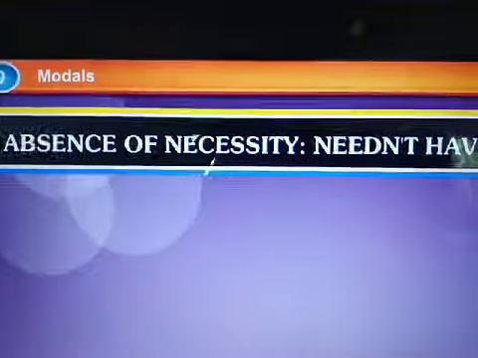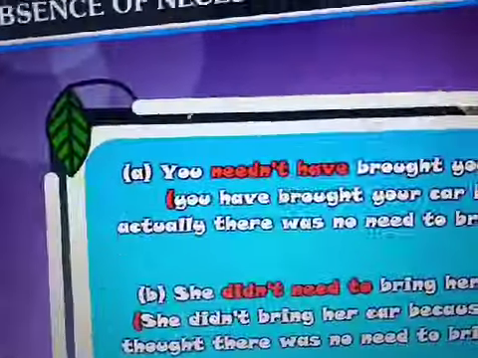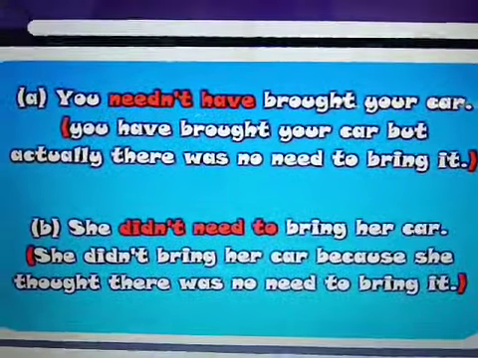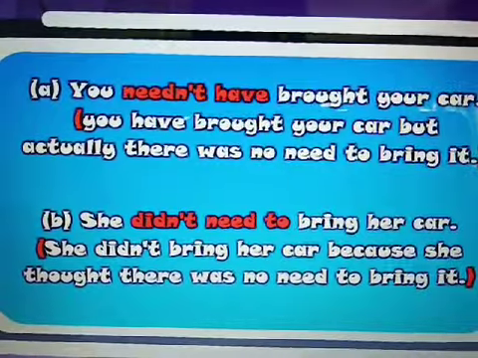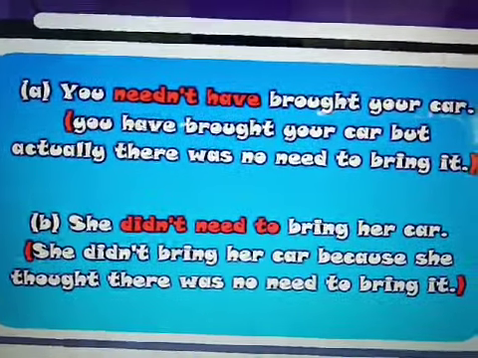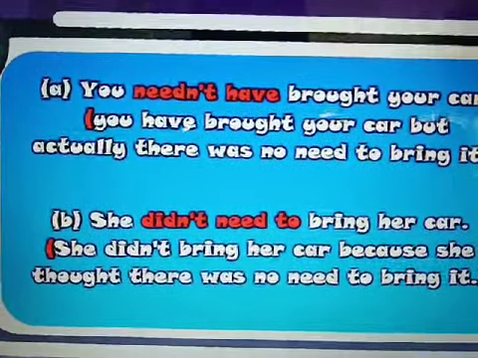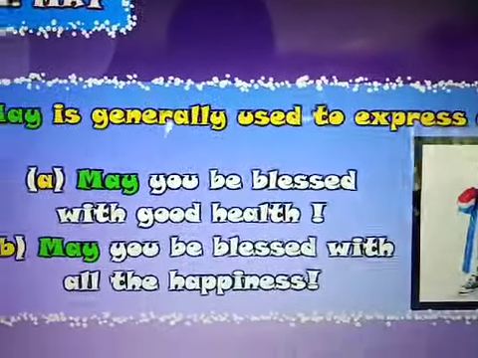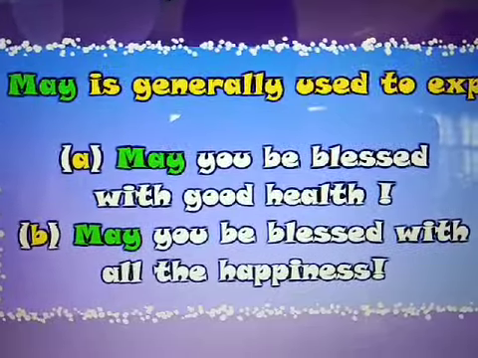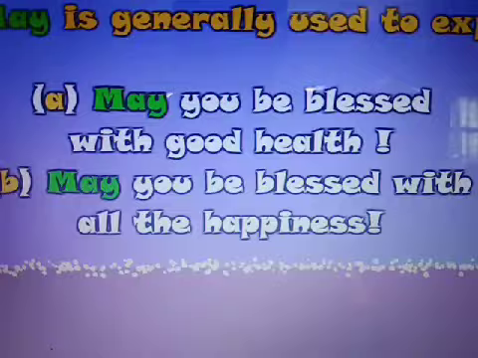Absence of necessity: needn't have, didn't need to. You needn't have brought your car. You have brought your car, but actually there was no need to bring it. She didn't need to bring her car. She didn't bring her car because she thought there was no need to bring it. Wish: may. May is generally used to express a wish. May you be blessed with good health. May you be blessed with all the happiness.